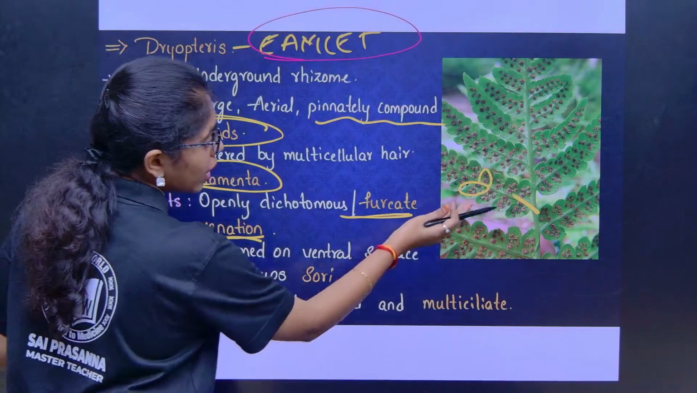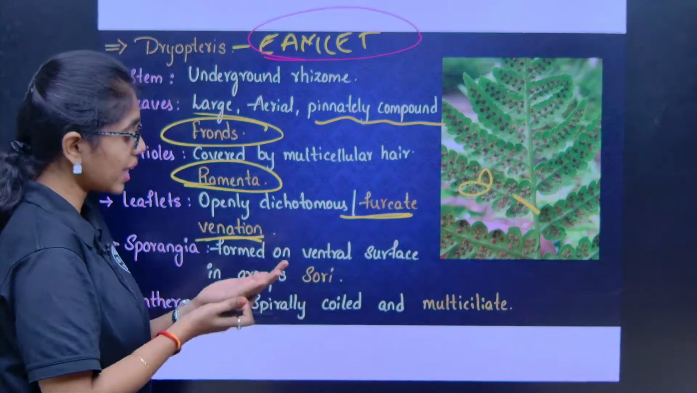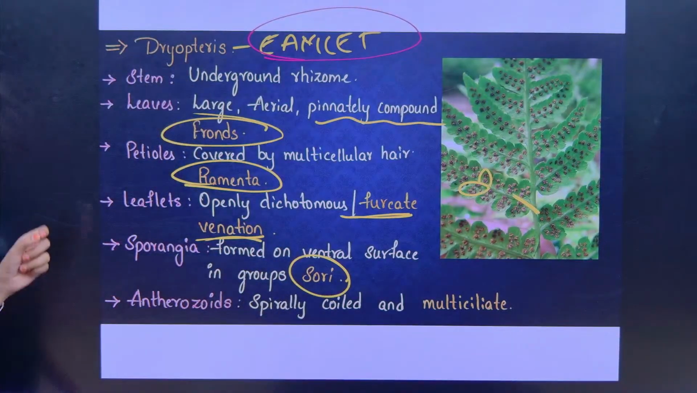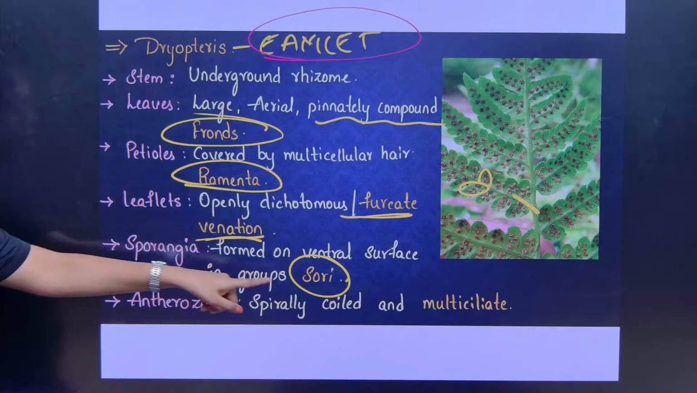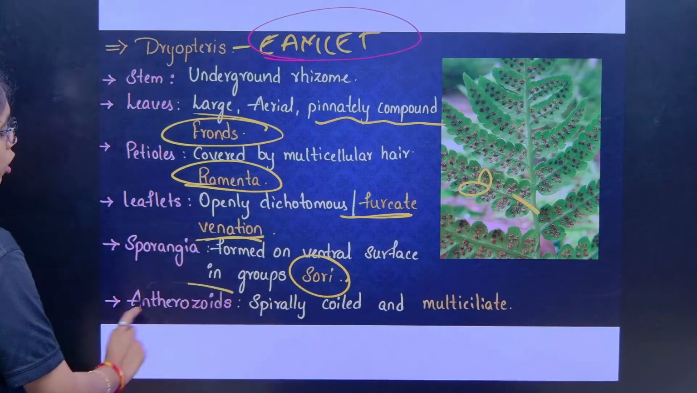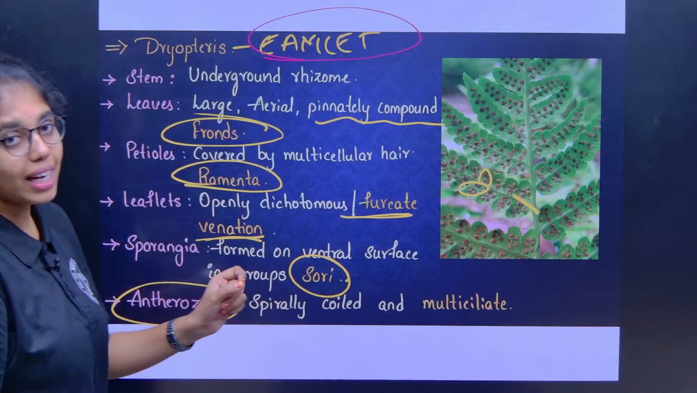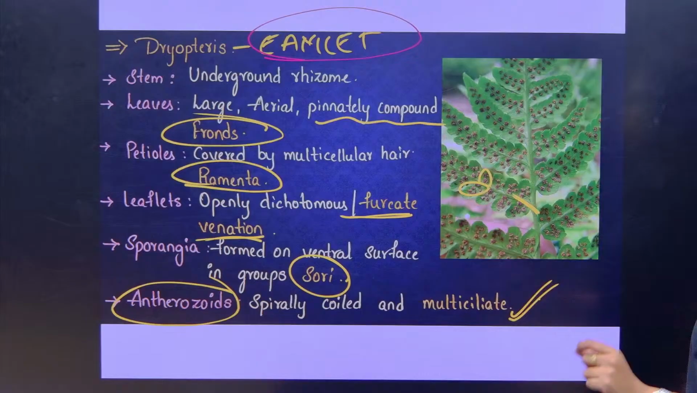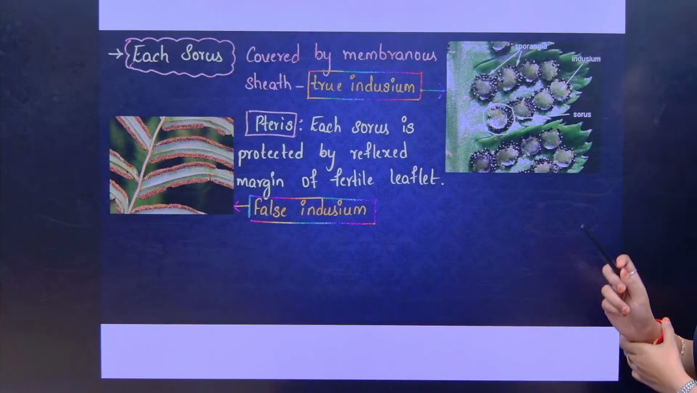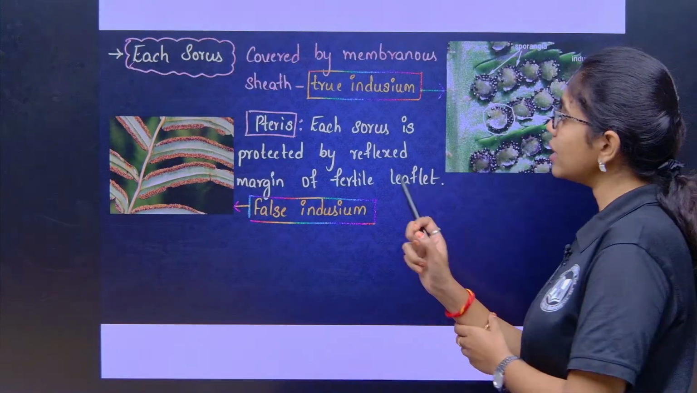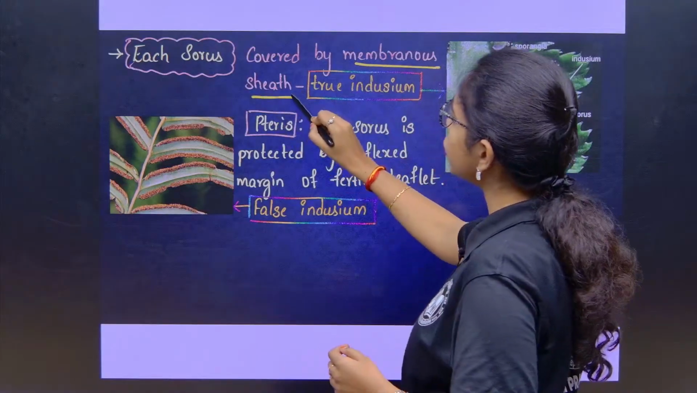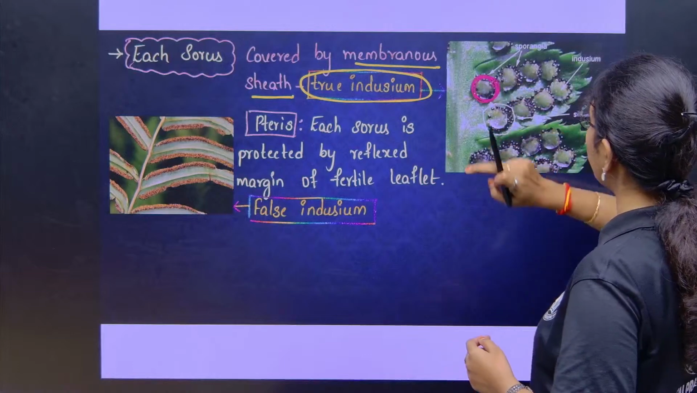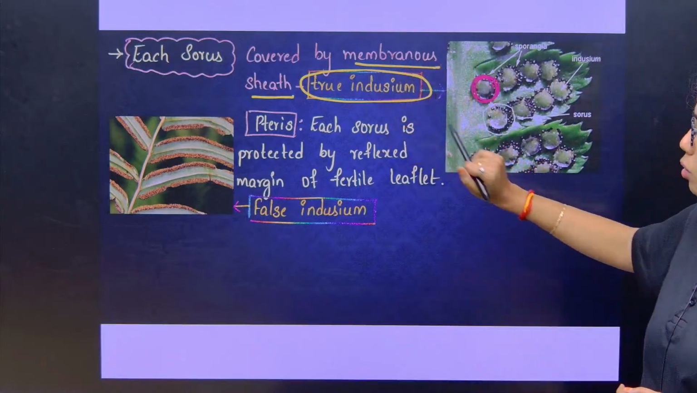Sporangia are formed on the ventral side, not on the dorsal side, and you call these sori, as they are groups of sporangia. Antherozoids are spirally coiled and multiciliate. Each sorus is covered by a membranous sheath, which is a true indusium.